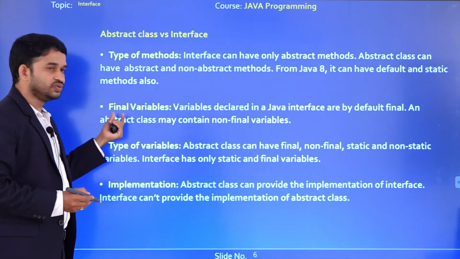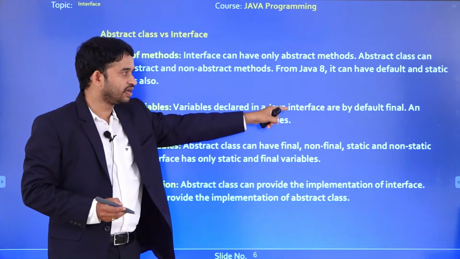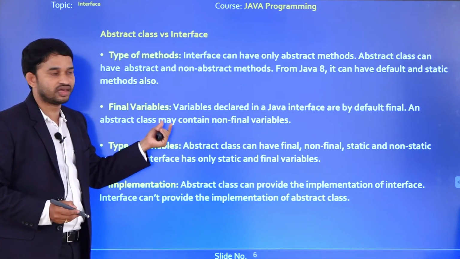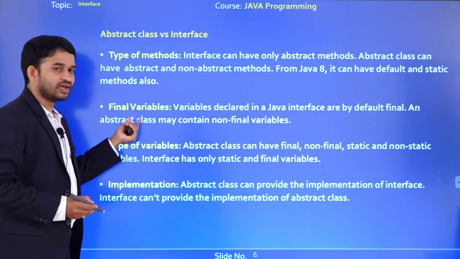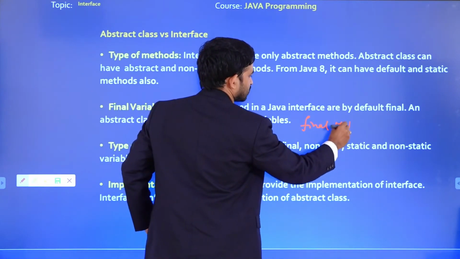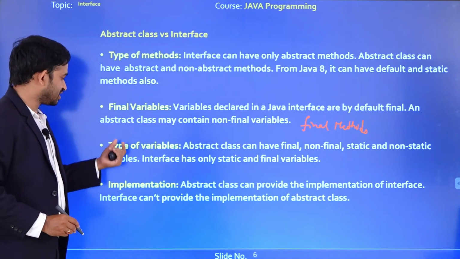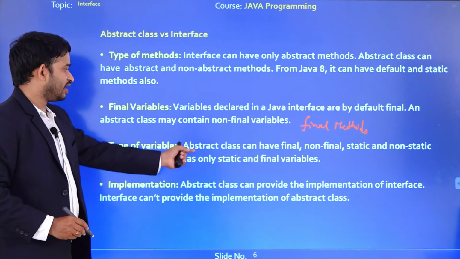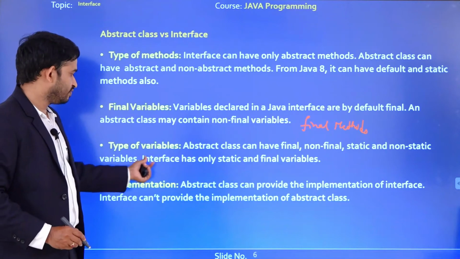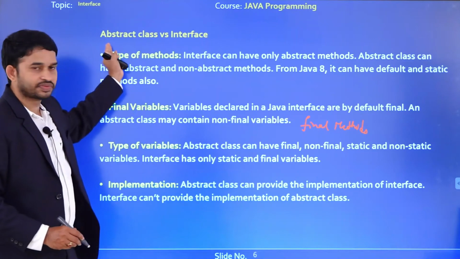The next one is what? Usage of final variables. Variables declared in a Java interface are by default final, whereas an abstract class may contain non-final variables. Okay, an abstract class can contain only what? Only final methods. It doesn't contain final variables and final class. So that is one more difference. The next one is type of variables. Here an abstract class can have final, non-final, static, non-static variables, whereas an interface has only static and final variables. This is one more difference between abstract class and interface.